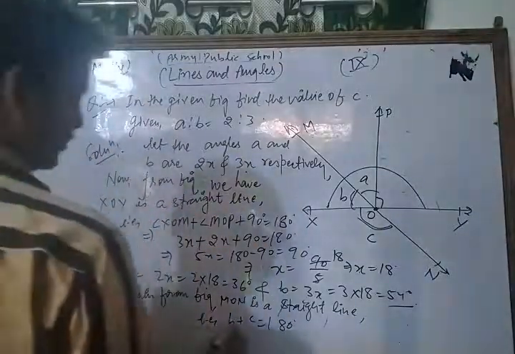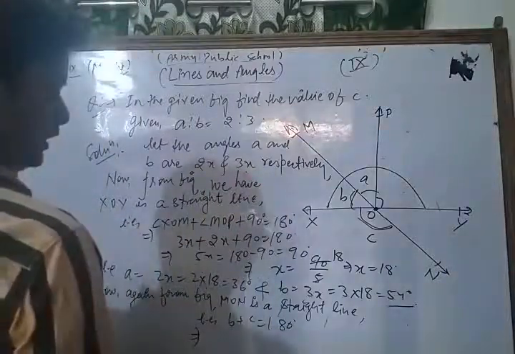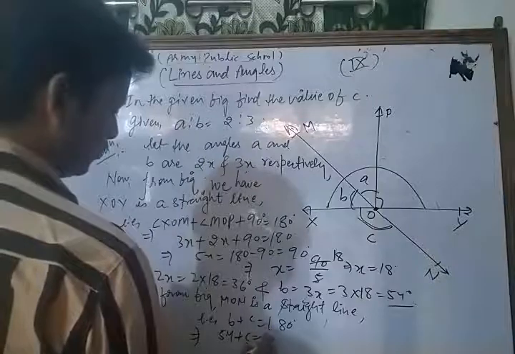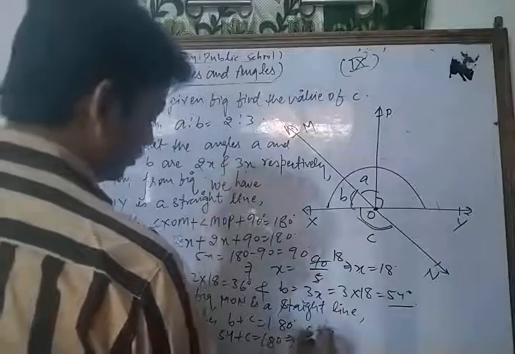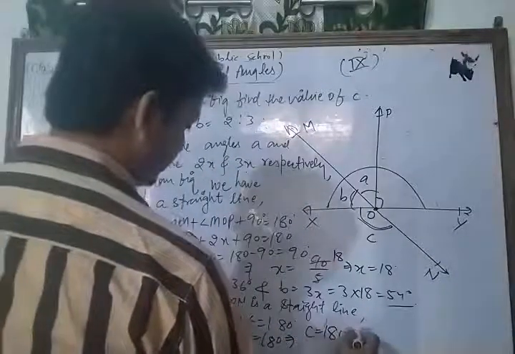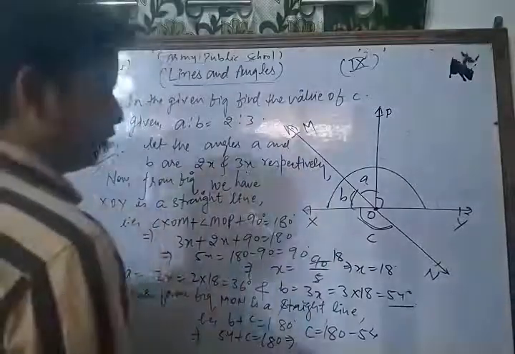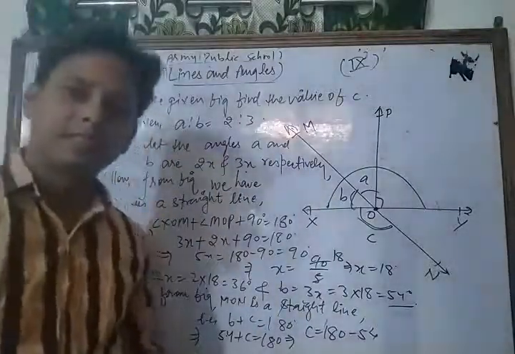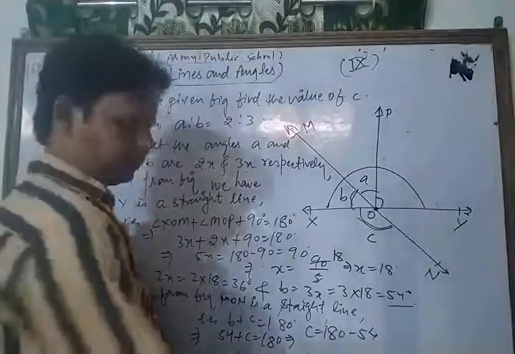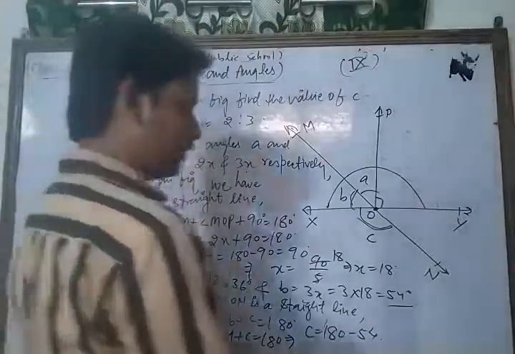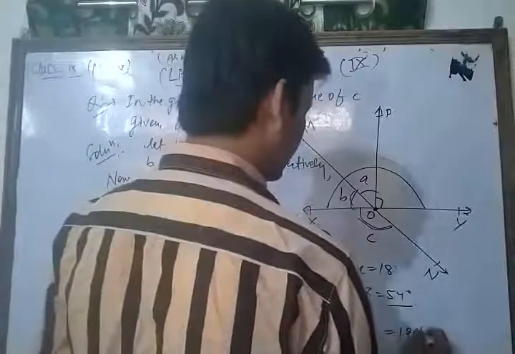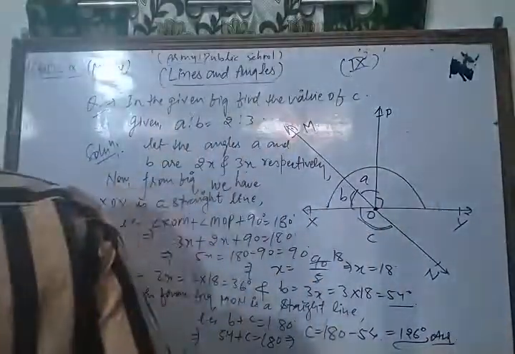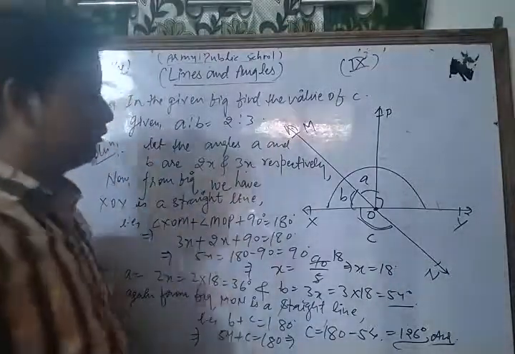Now we put the value of angle B, 54 plus C is equal to 180. Now the value of C is 180 minus 54. Subtracting, we get 126 degrees. This is the required solution of the given question.